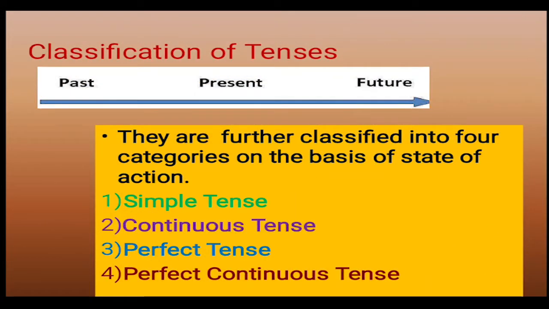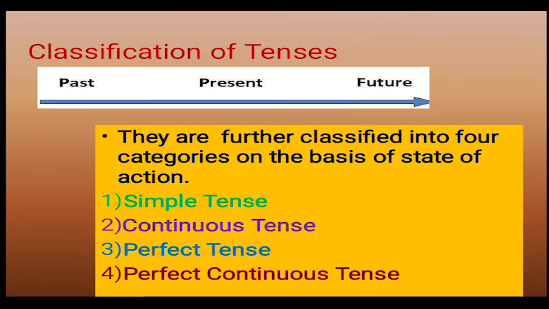Now, each tense is further classified into 4 types. That is on the basis of state of action. That is simple tense, continuous tense, perfect tense and perfect continuous tense. That means past tense is in simple past, past continuous, past perfect and past perfect continuous tense.